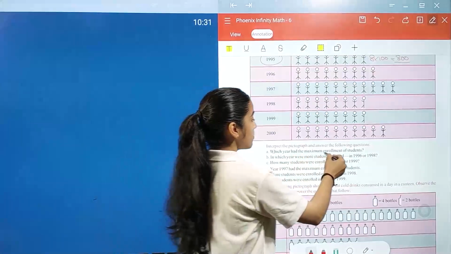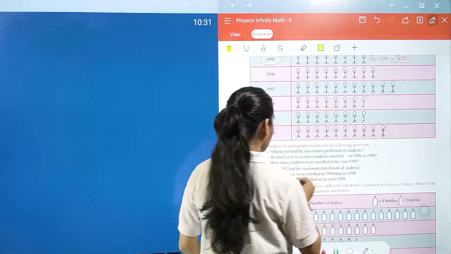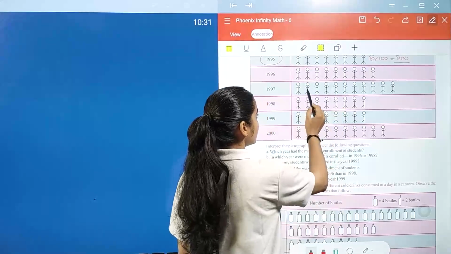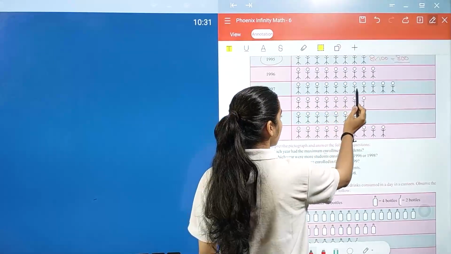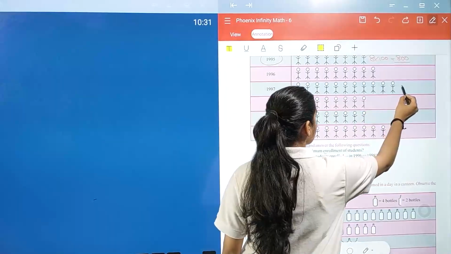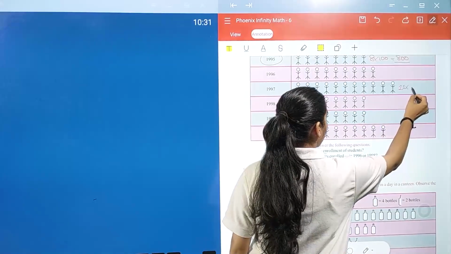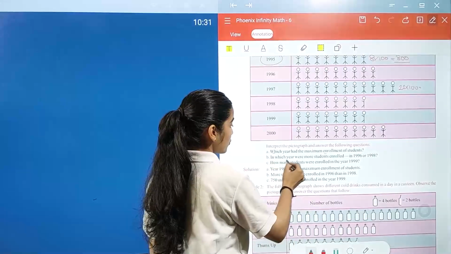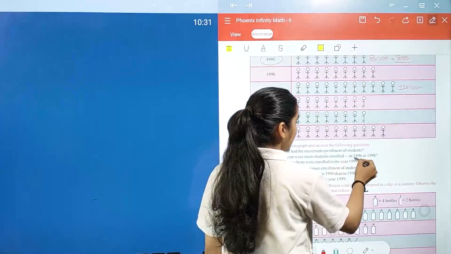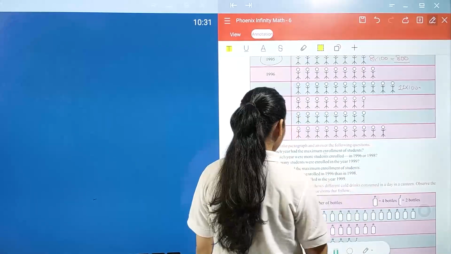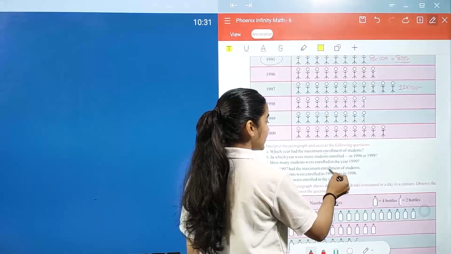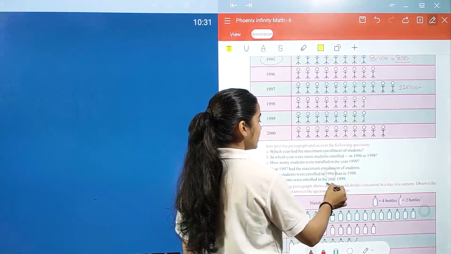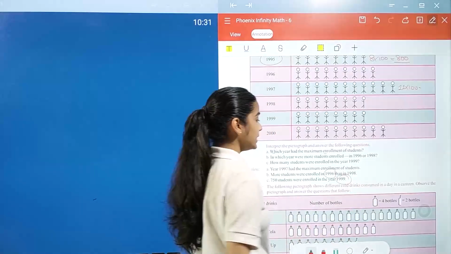Which year had the maximum enrollment of students? In year 1997 we have the maximum number of students: 1, 2, 3, 4, 5, 6, 7, 8, 9, 10, 11. So 11 multiplied by 100 is 1100. Now, in which year were more students enrolled, 1996 or 1998? More students were enrolled in 1996 than in 1998. 750 students were enrolled in the year 1999.